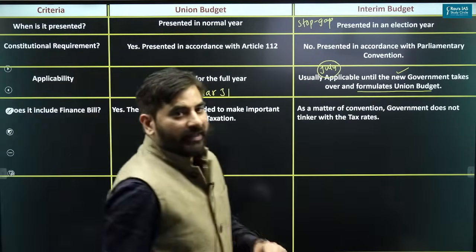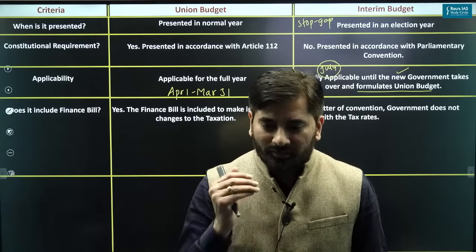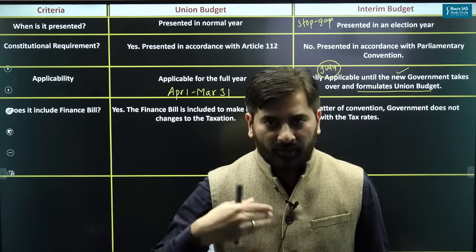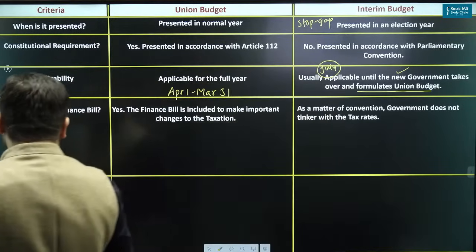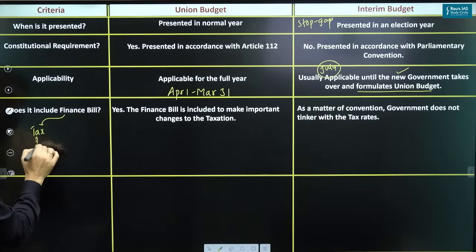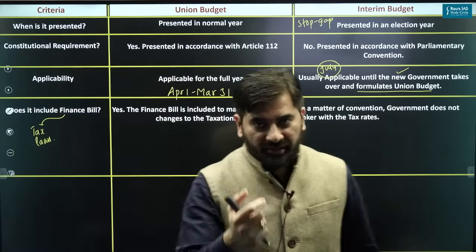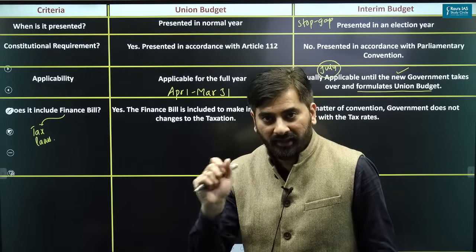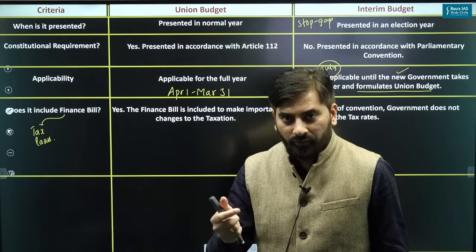Can it include a finance bill? And what is a finance bill? I'm pretty sure you have studied the finance bill in your Indian polity. The finance bill is presented along with the budget documents, and it will have some important changes to the tax laws. So if the government wants to introduce some important changes to tax laws, let's say the government wants to change the income tax slab, the corporate tax rate, excise duty, or customs duty,